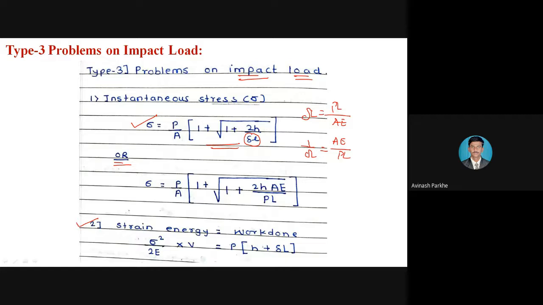And the second formula we have to use for our further calculation is strain energy is equal to work done. Strain energy will be the same for all three conditions, sigma square upon 2E into volume. But work done means force into displacement. So force is represented by the capital P and displacement is represented by H plus delta L, because when your movable load strikes another component, it has to travel the H amount of distance plus, after applying the load, immediately the delta L amount of deformation takes place. Means whatever that movable load is, it has to travel the distance of H plus delta L.